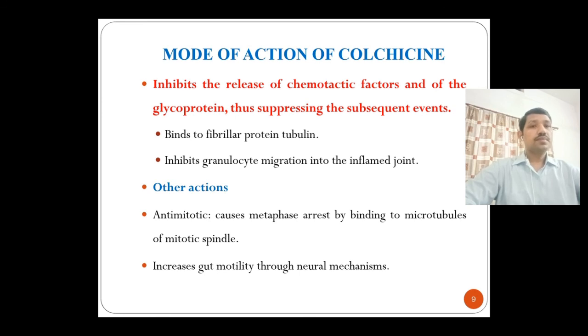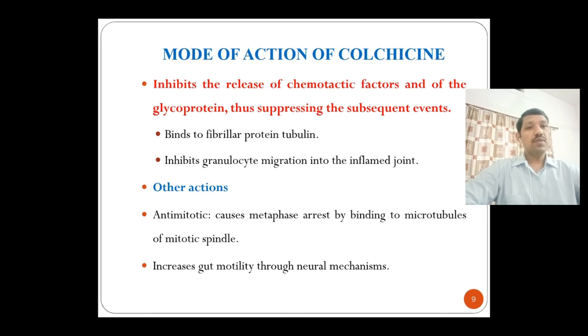This drug binds to the fibrillar protein tubulin, which inhibits granulocyte migration into the inflamed joints. And this was the first step, in which granulocytes migrate into the joints. In this way, colchicine provides relief in case of acute gout.